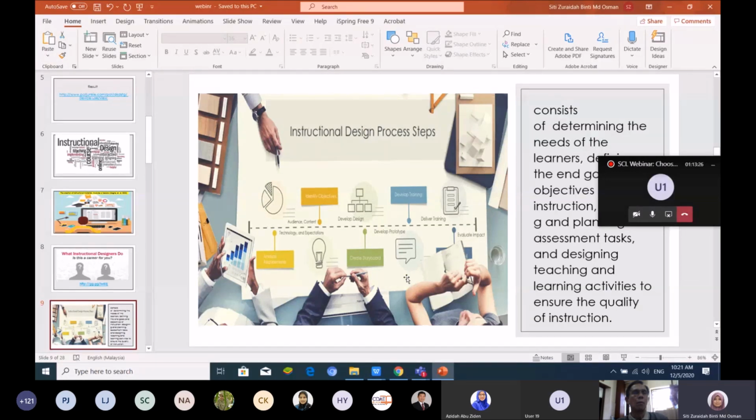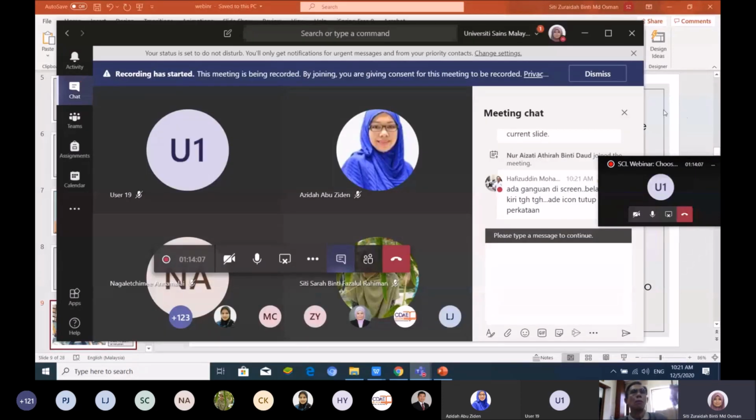If you don't have a design for the process or steps of instructional design, maybe something happens and you cannot proceed to the next step. For example, you don't have any design or process for the flow of your online teaching and learning, something happens in the middle of your lesson, and you don't know how to proceed to the next step. So what is the instructional design process?